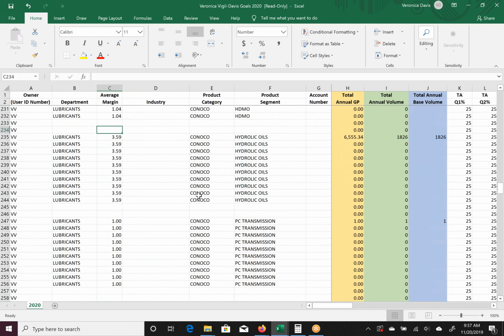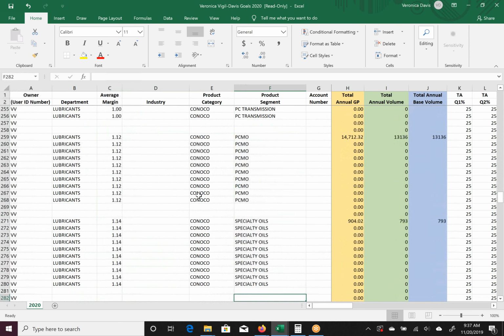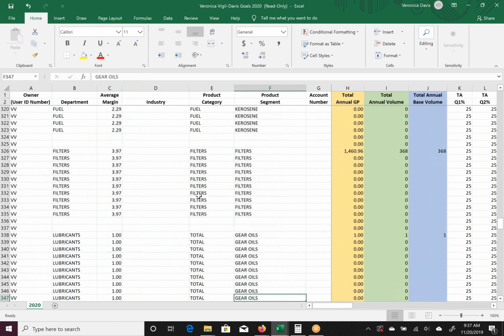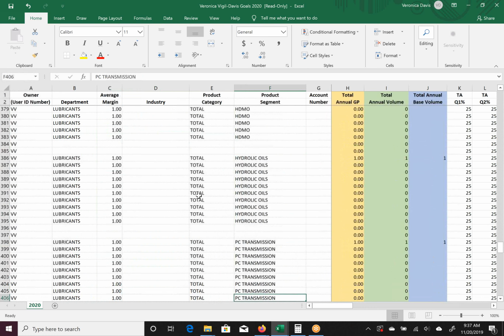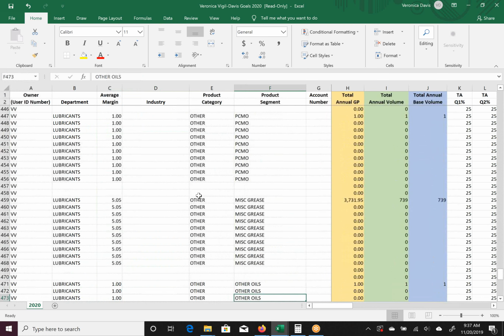There are a couple other things I want to mention to you. As you will notice, hydraulic is spelled wrong. Somebody spelled it wrong way back when, and if we change it now, it will corrupt all the data. So just leave hydraulic oil spelled incorrectly. I'm sorry, I don't know what else to say. Somebody did that. I'm not sure who, but that's just the way it is.